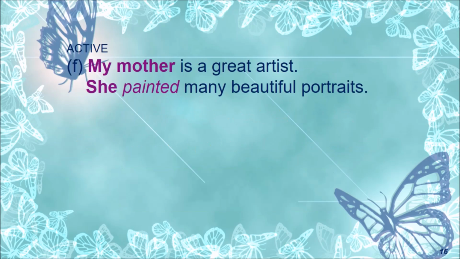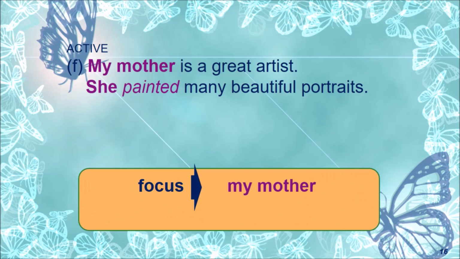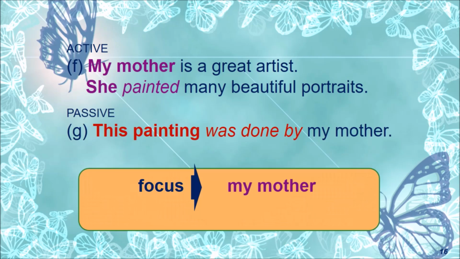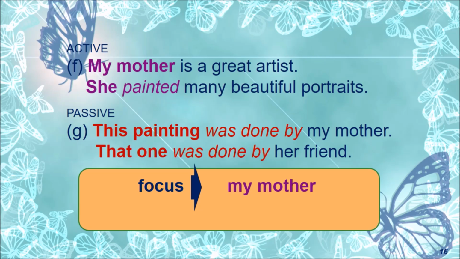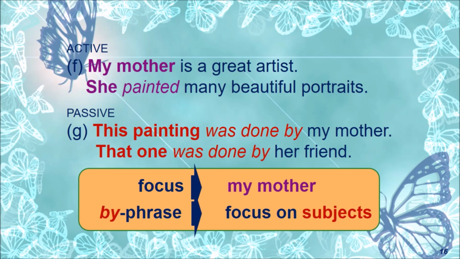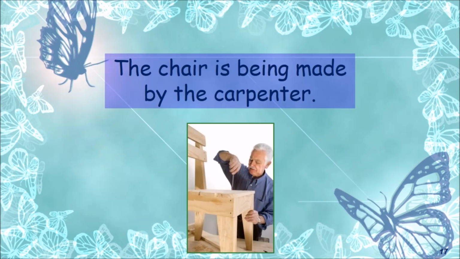My mother is a great artist. She painted many beautiful portraits. Now focus on my mother. This painting was done by my mother. That one was done by her friend. That's the passive form we have. By plus phrase focuses on the subject. The chair is being made by carpenters. What is its active form? The carpenter is making the chair.